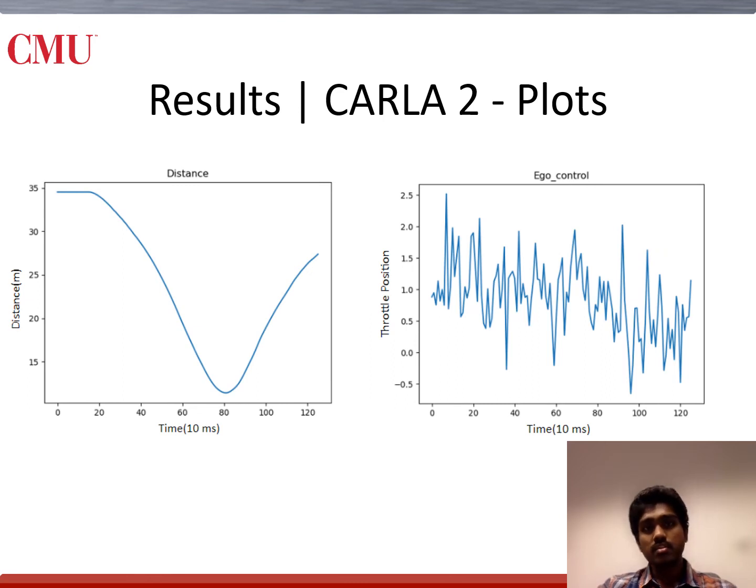Looking at the distance and ego control plots again, we see that the distance condition of 8 is still observed despite the aggressive behavior. The ego control is on average at full throttle, as we calculate. As we observed in the case with a lower alpha parameter, or a more conservative parameter for alpha, the behavior of the car is more instinctive now.